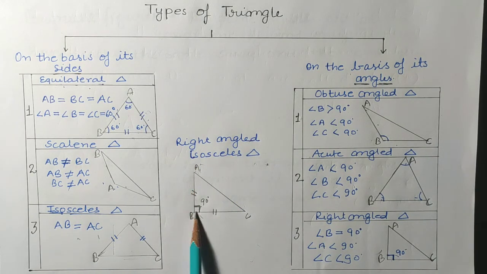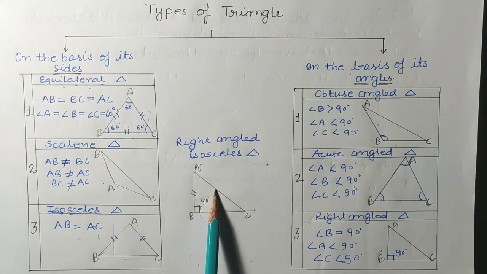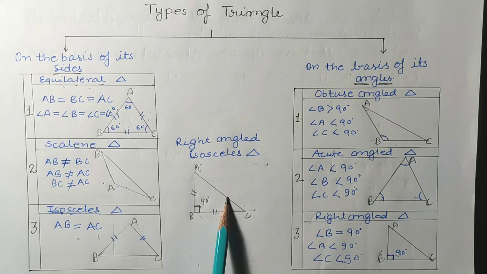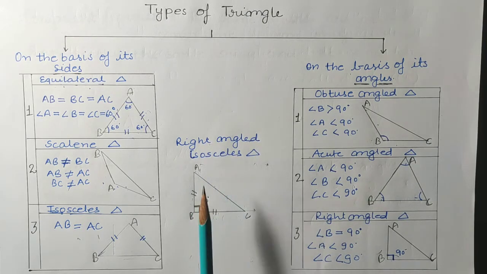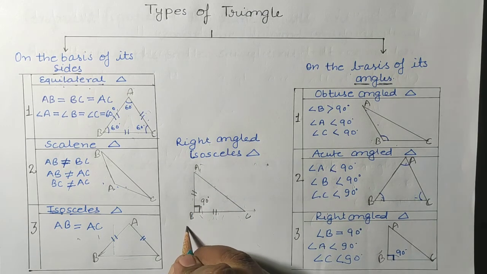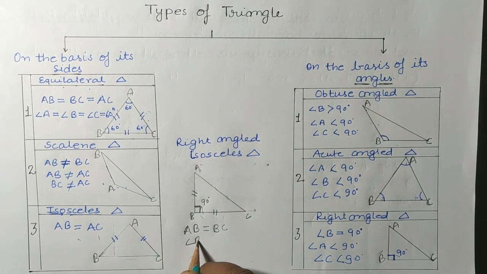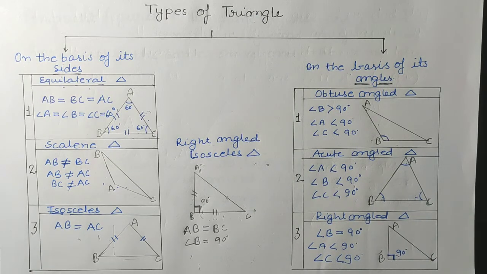In this, AB and BC will be equal to each other. AC cannot be equal to AB or BC. AB and BC, meaning perpendicular and base, will be equal to each other, and the third side, the hypotenuse, will not be equal to any other. And it is right angled, so angle B is 90 degrees. So in this type of triangle, AB is equal to BC and angle B is equal to 90 degrees. This is the characteristic of the right angled isosceles triangle.